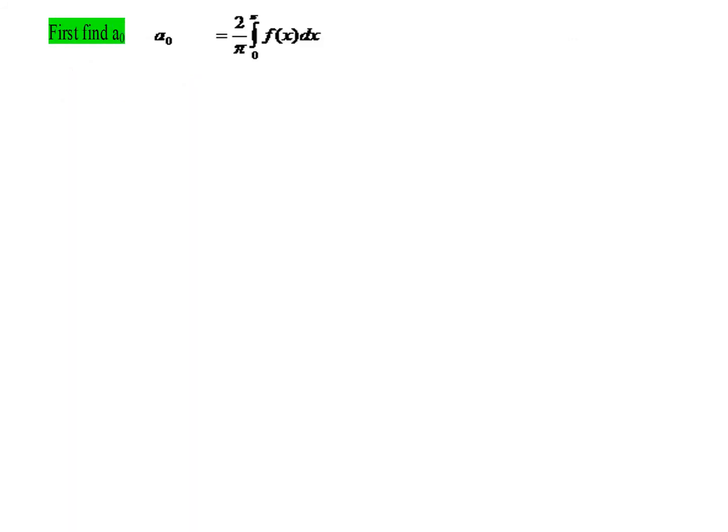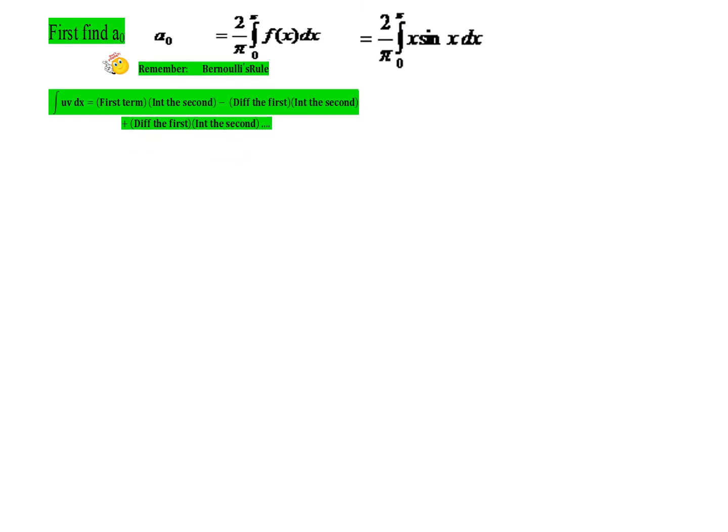First, let us find a0, which is given by 2 by pi integral 0 to pi f of x dx, and substitute what is f of x, x sin x. Now look at this term. It is an integral of a product of two terms. So the rule which we need to apply is Bernoulli's rule of integration. Let us remember that rule, which is given by keeping the first term and integrating the second, minus differentiate the first and integrate the second twice, plus differentiate the first and integrate the second thrice, and it goes like that. Now we shall apply this rule here.